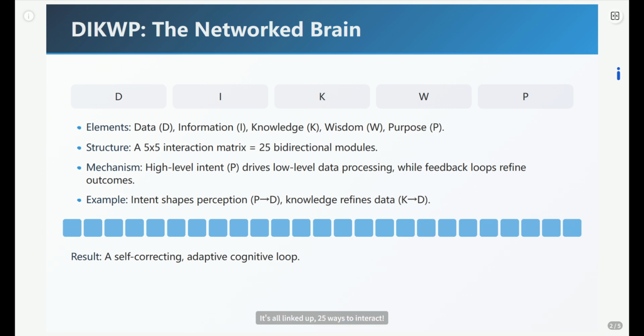It's all linked up, 25 ways to interact. High-level goals nudge low-level perception, and feedback constantly tweaks the whole shebang. It's less like a rigid pipeline, more like a dynamic, self-correcting, cognitive ecosystem. This network structure is key to understanding how we even perceive consciousness in the first place.